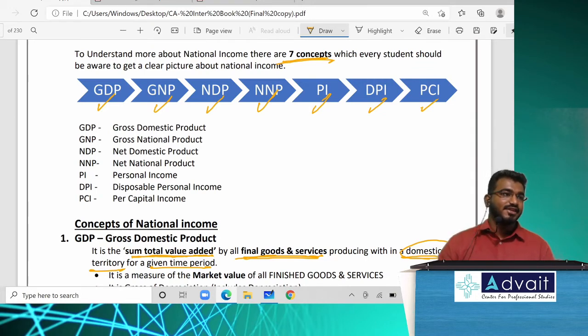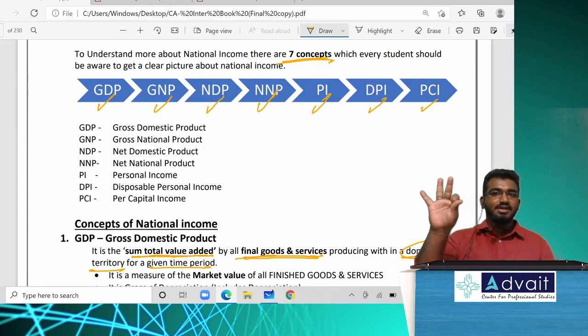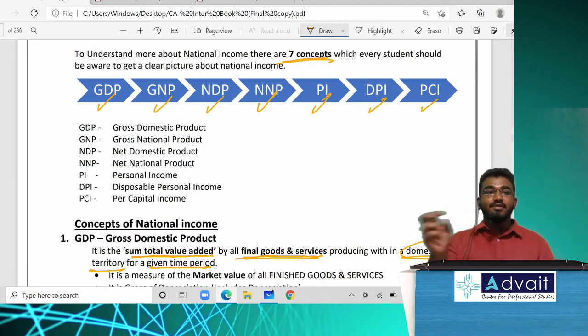How many measurements are there? Which are those 3 measurements? Value added method, income method, expenditure method. So calculation of national income is as simple as 3 types. Value added method, income method, expenditure method. What is the meaning of value added? Superb. It excludes all those intermediary values. It is the final value of output which is ready or available for a customer.